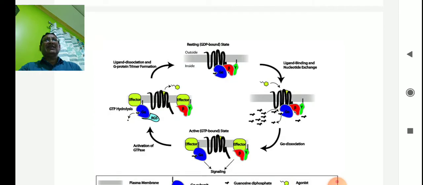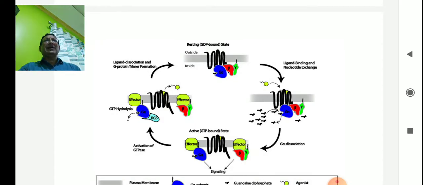In my next diagram, this is another interesting diagram regarding the different mechanisms of the G protein. There are different stages. First is the resting state. Alpha, beta, gamma is there, outside and inside, very nicely shown. When a ligand binds, the alpha unit and the beta-gamma unit are separated. Now beta-gamma may bind to another effector and help in the signaling, and this alpha unit binds to another effector. It may also stimulate the signaling.